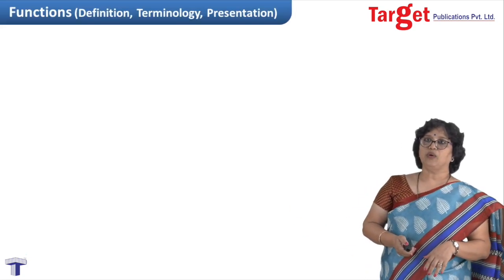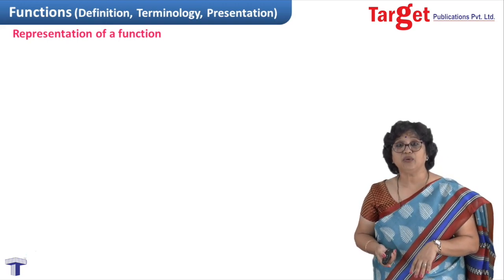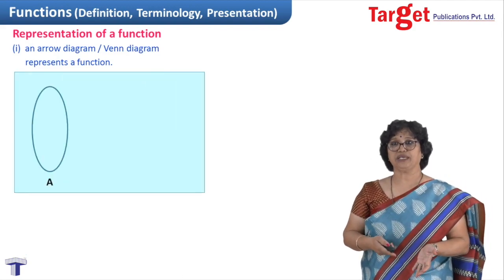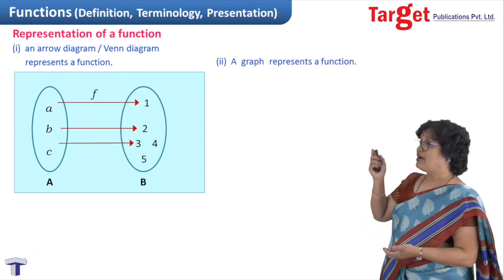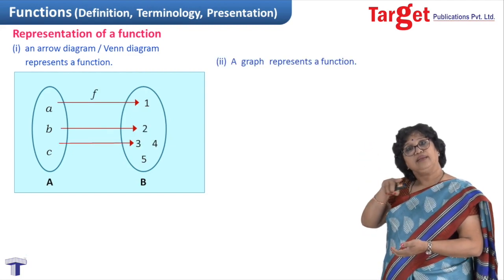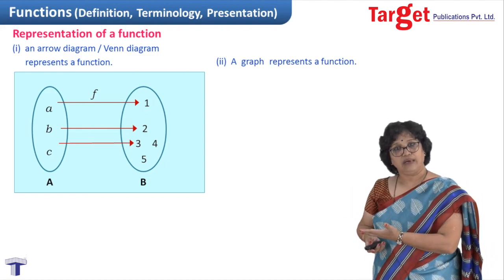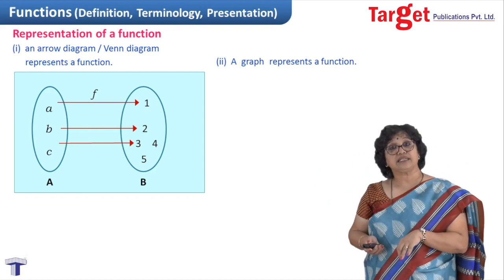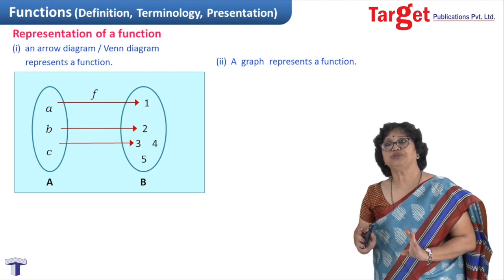Now, let us come to the presentation part. I have already used one notation. What was that? It was something similar to a Venn diagram, where you use circles or arrows. You take set A, set B, elements a, b, c from set A, say 1, 2, 3, 4, 5 in set B, and show the arrows. The arrow tells me that a is joined to element 1, b is joined to 2, c is joined to 3. Now realize this, elements 4 and 5 are just lying there.